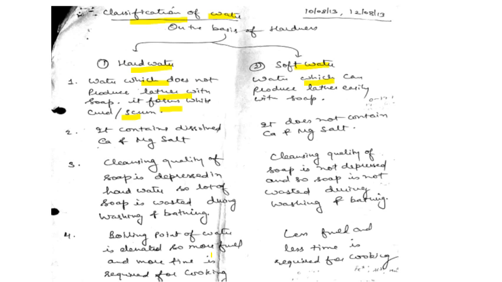The water which can easily produce lather with the soap is called soft water, meaning it does not contain the dissolved salts of calcium, magnesium or the heavy metal ions. The hard water contains the calcium and magnesium salts, but the soft water does not contain the dissolved salts.